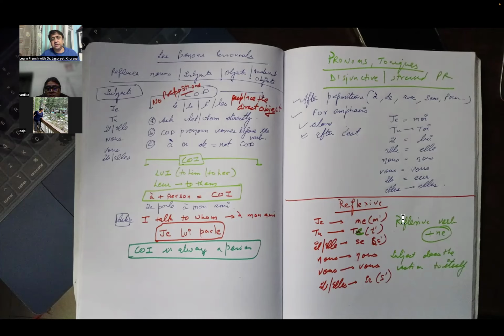Now there is another type of pronom personnel, that is reflexive. Reflexive means you are standing in front of the mirror, so you yourself, like me, te, se, nous, vous, se. So the subject does the action of the verb itself.